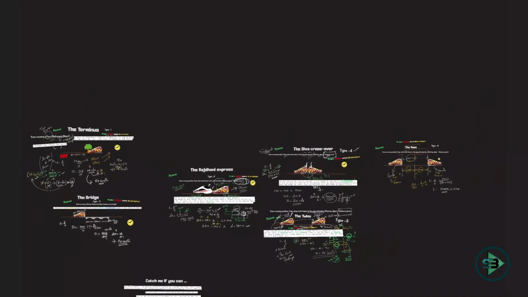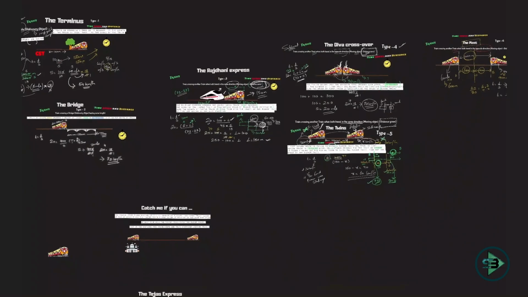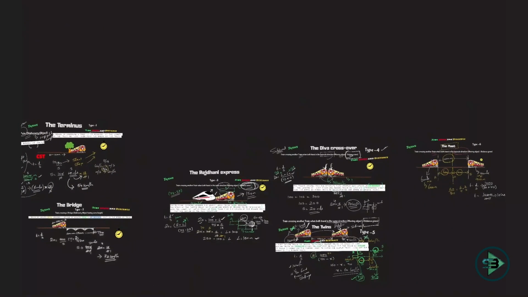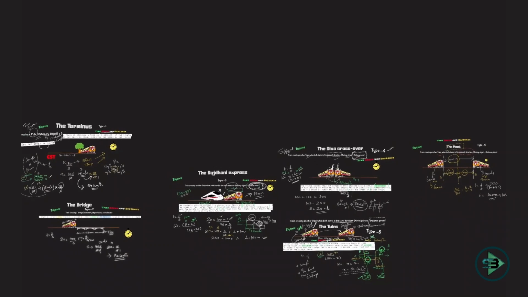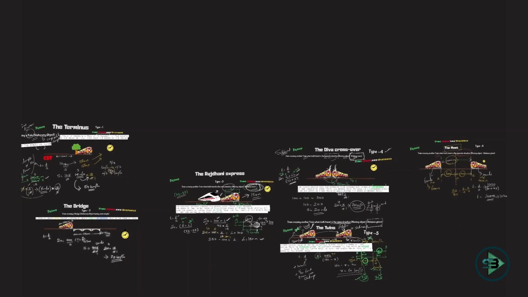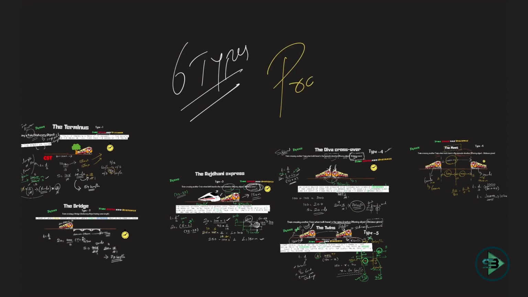Okay, in the next few classes, we will see a few of the problems related to these types. So revise all the 6 types. Make sure you know all 6 of them, and the conditions for them, because then we can eventually move on to solve problems. And the problems that you get in the exam will be a mixture of the types. So it can be a mixture of type 1 and type 2, type 2 and type 3, and so on. So make sure you know these types before we jump on to the problems.